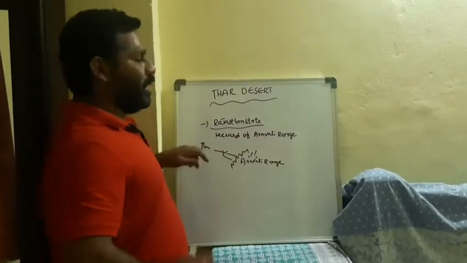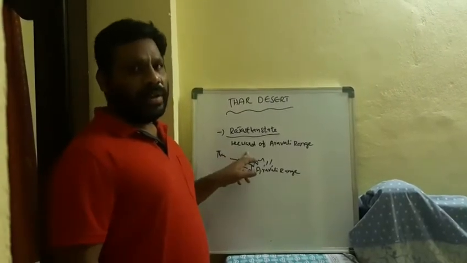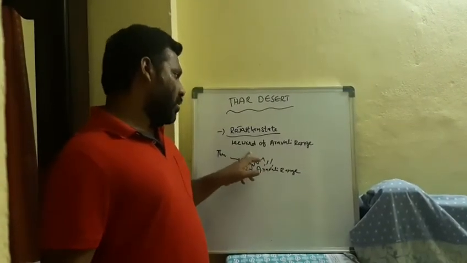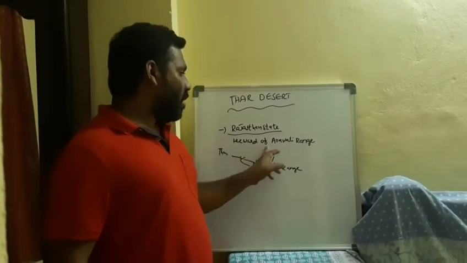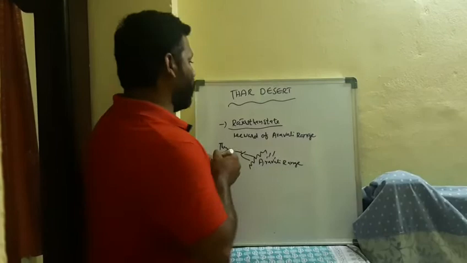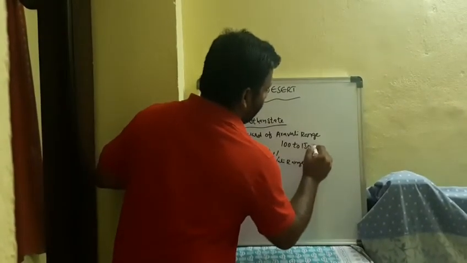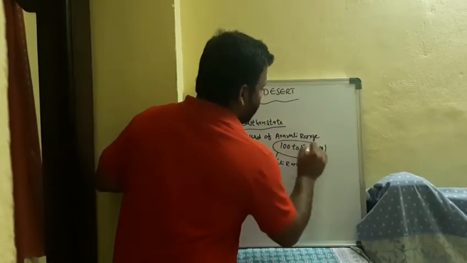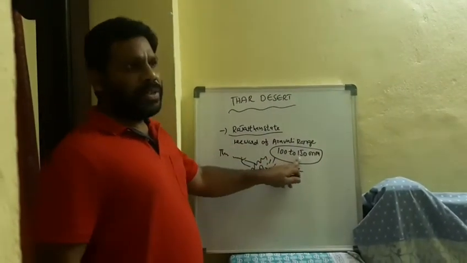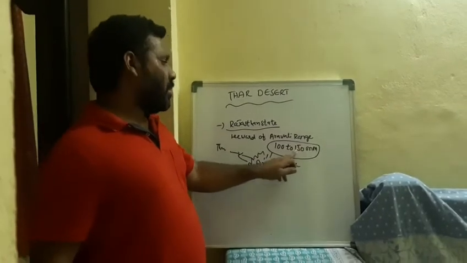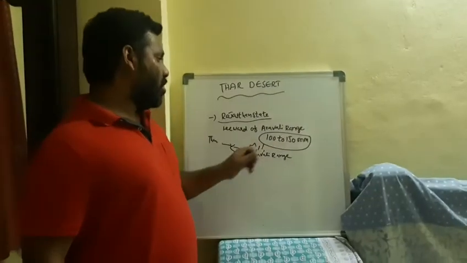Here we find very high temperature, low rainfall and low vegetation. The rainfall here is very little, from 100 to 150 millimeters only. Streams appear during the rainy season, and sometimes they disappear very soon.